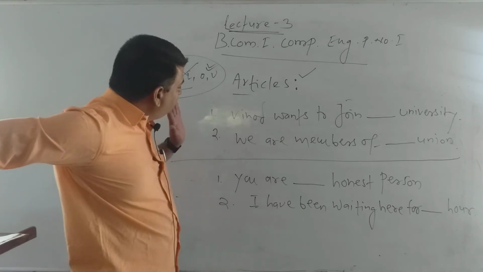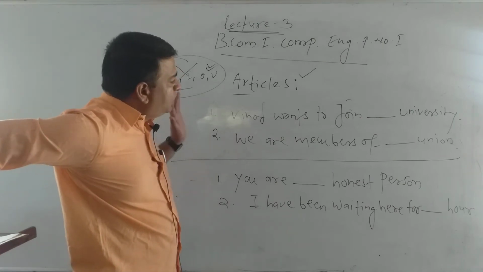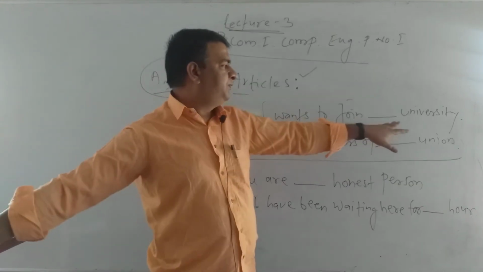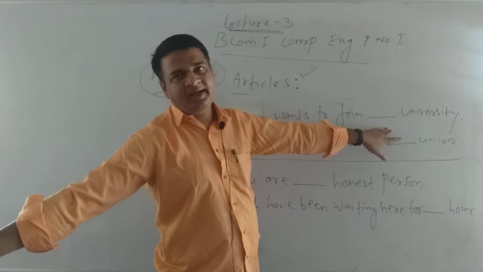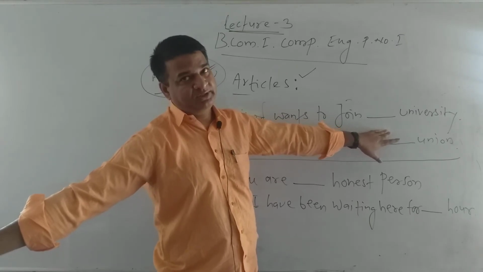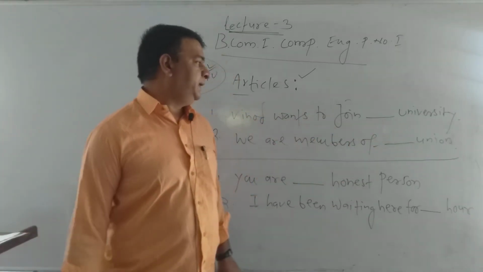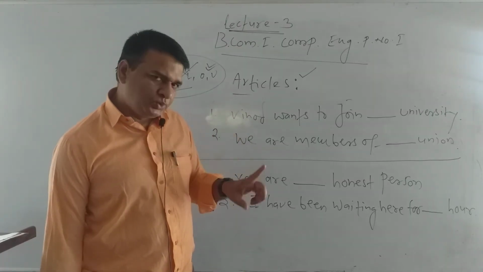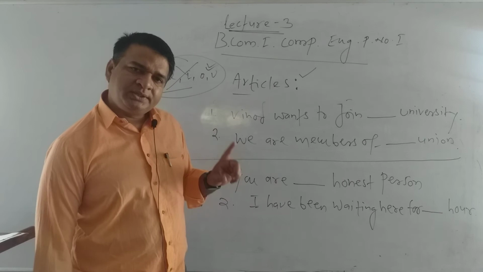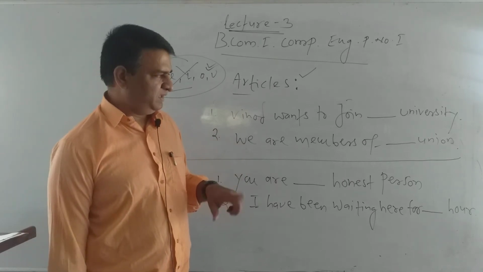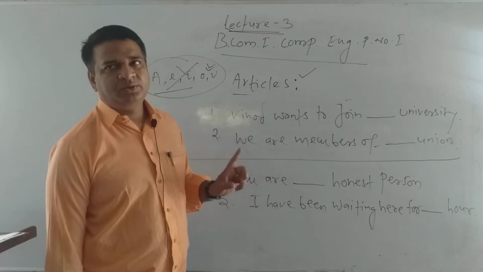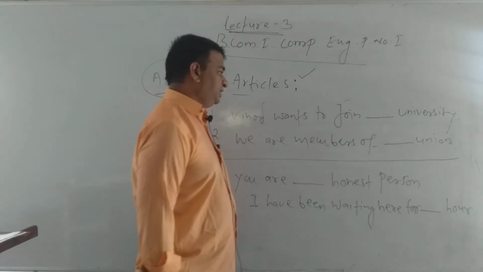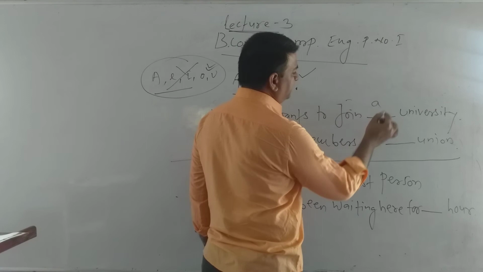Because in the sentence, Vinod wants to join dash university, we can't fill in article an there. We can't use article an there. Why? University is a singular and countable noun, but we can't use an there; we use a.